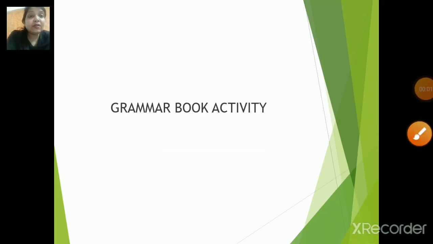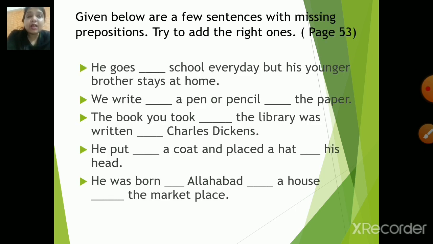Now it's time for the grammar book activity, children. Make sure that you take your grammar book and write down all the answers. Now let us come to page number 53. The question is, given below are a few sentences with missing prepositions. Try to add the right ones. So there are a few prepositions which are missing in all these sentences, children. Let us check which suitable preposition we can add. Now you are going to write the answer in your notebook and we will cross check later with the answer keys.